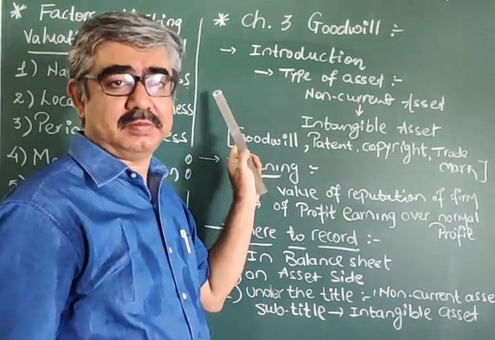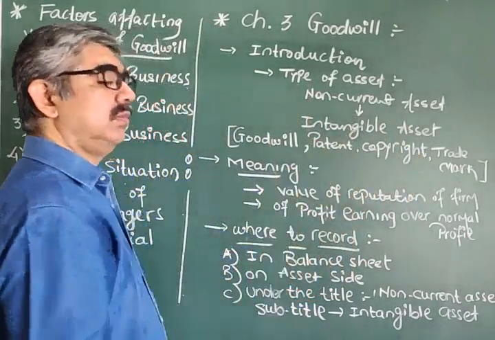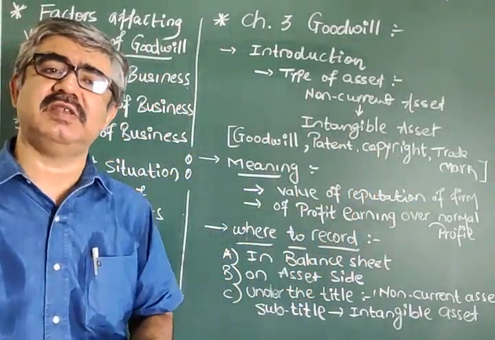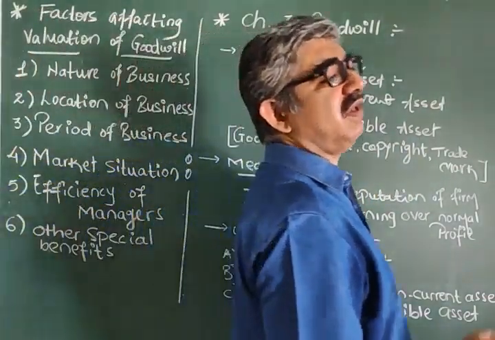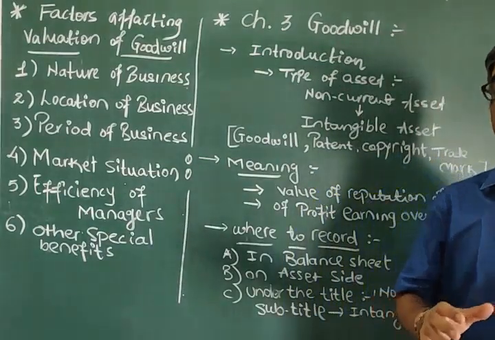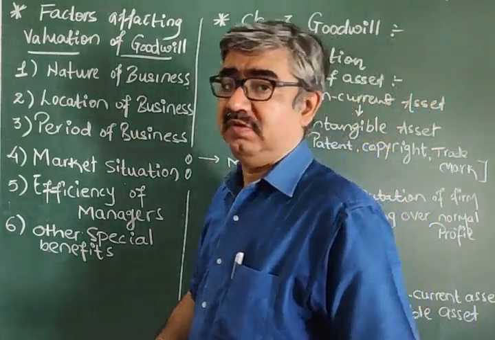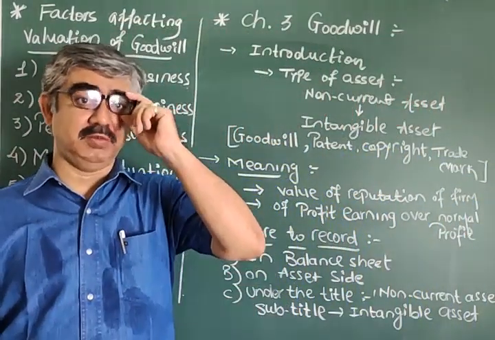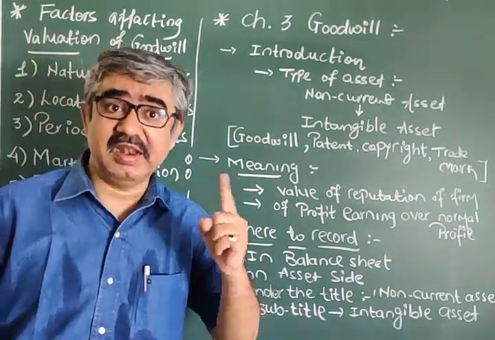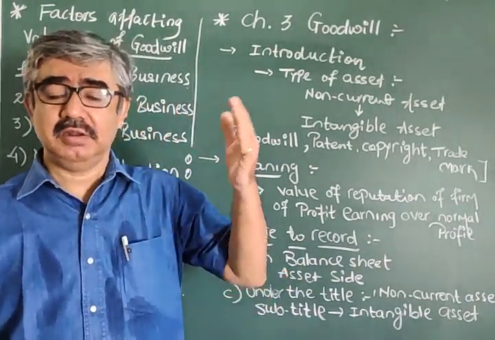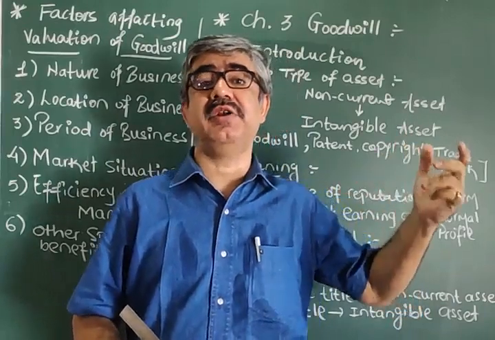So tangible asset. In the same way, goodwill is non-current asset, but it is intangible asset. Is it okay? Now why is it intangible asset? Because the assets which you cannot touch, see, feel, such assets are known as intangible assets. But again, an important matter, it is an asset. Intangible, but an asset, because it is having some monetary value.